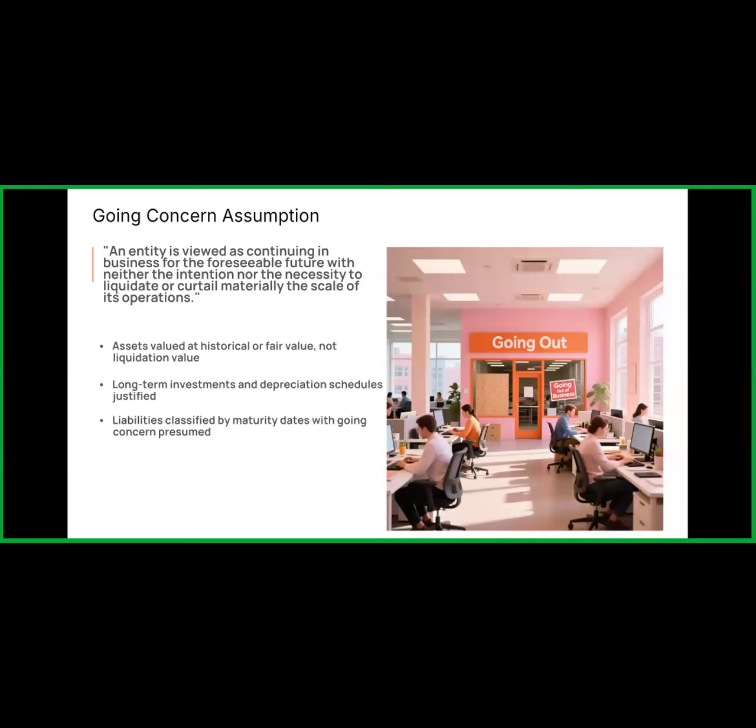Going concern refers to the assumption that the business will remain operational for at least 12 months or above. It is not that the business will end in one month; in accounting we do not consider it that way. So we assume the business is an ongoing, continuous activity. That's why we value the assets on the historical value or the fair value, not on the liquidation value.